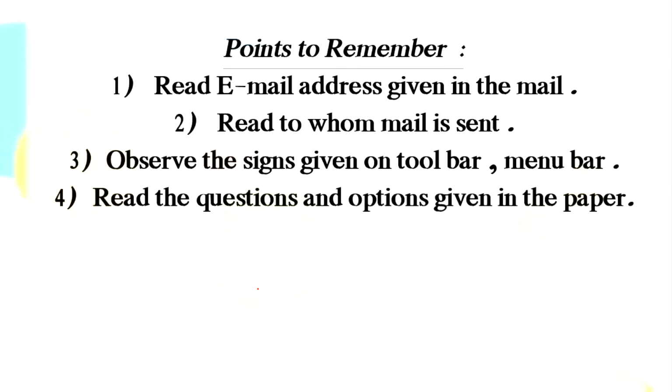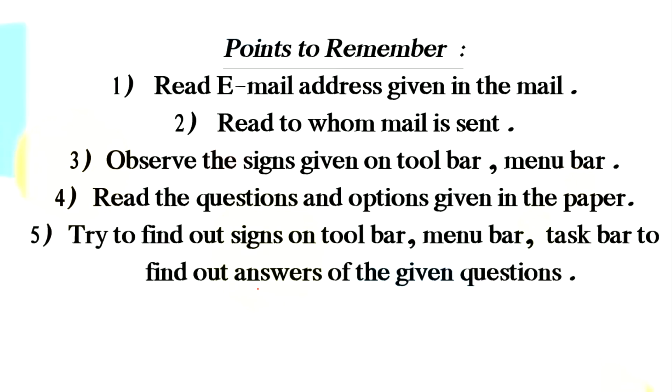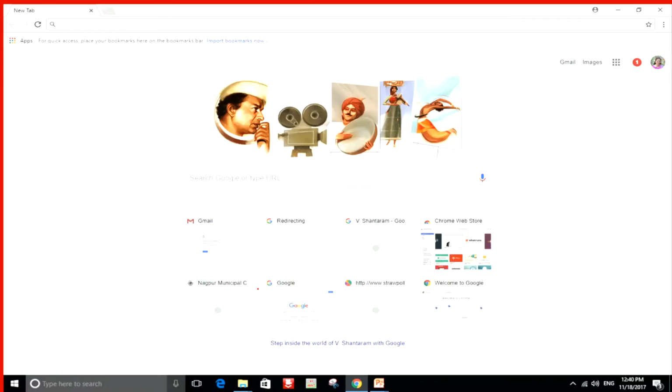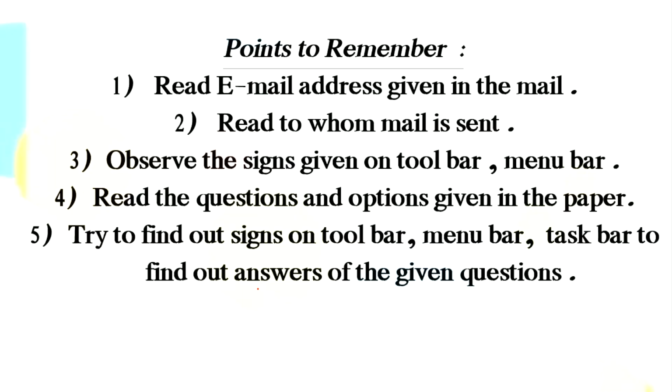Read the questions and options given in the paper. After you see all that, in your question paper you will have certain questions and certain options in the answer. To write the answers or to select the correct options, you have to first observe the mail properly. Try to find signs on the toolbar, menu bar, and task bar to find the answers to the given questions. You can make notes also if you want. This is how an email should be read properly, or how you should prepare for the questions which will appear in your exam.